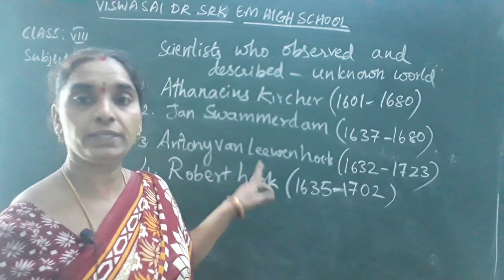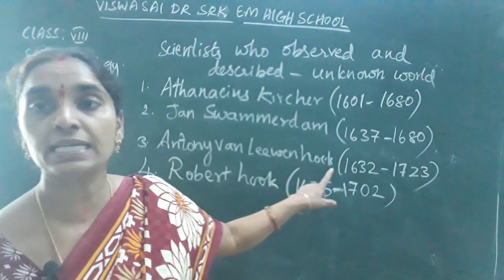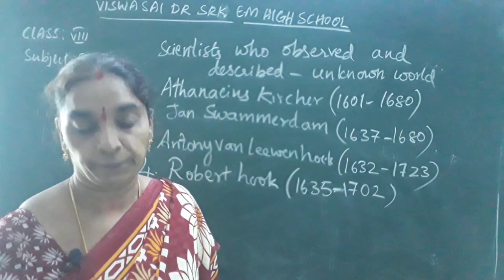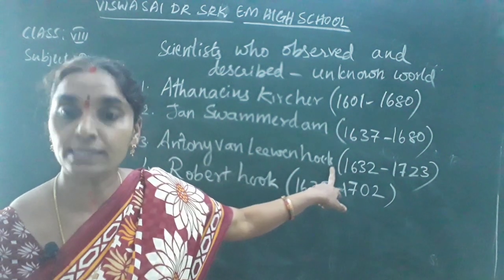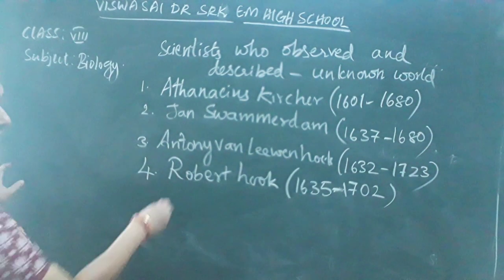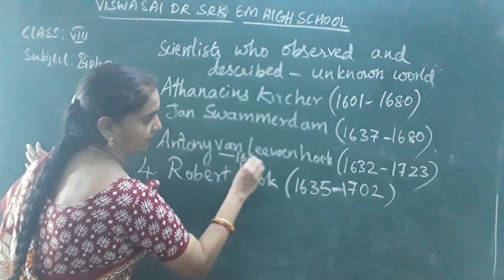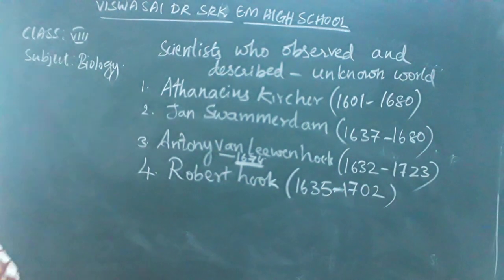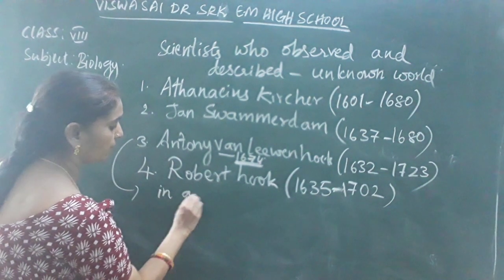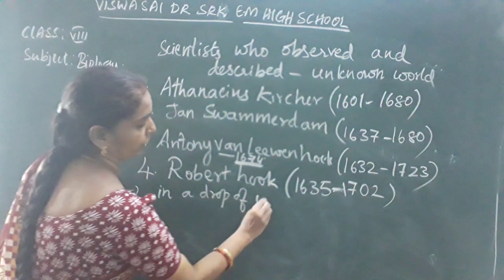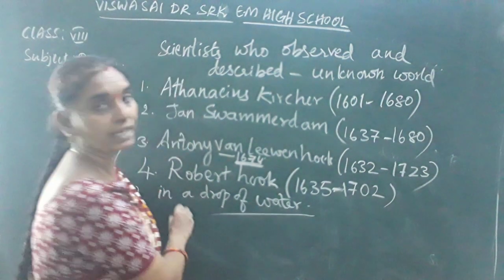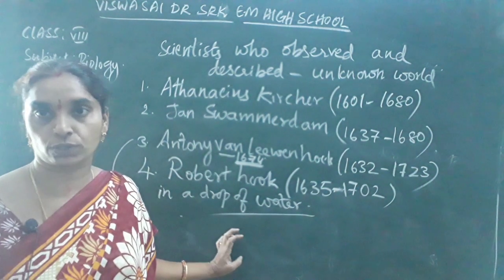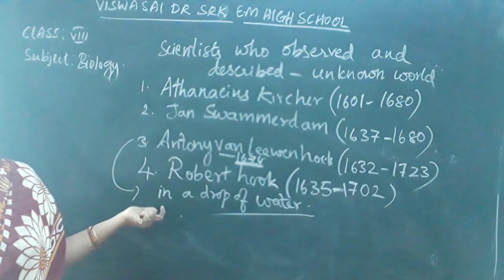Children, Antony van Leeuwenhoek, whose life period you see here was between 1632 and 1723. In 1674, he observed living bodies in a drop of water through his simple microscope, a simple single magnifying lens.